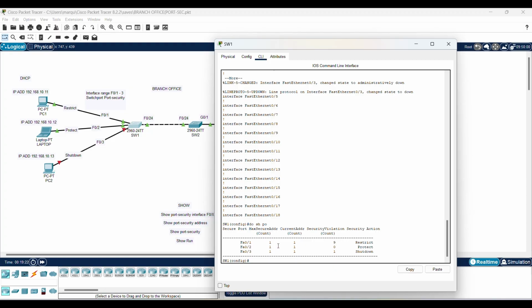How many MAC addresses do I have? 1. And then it says the violations that I have here. So F01, it's 9 because I pinged twice. I pinged the laptop and then I pinged PC2. So it's going to be a lot more than these because I pinged that twice. This is restricted, protected, and shut down.